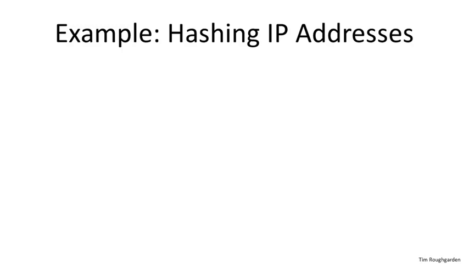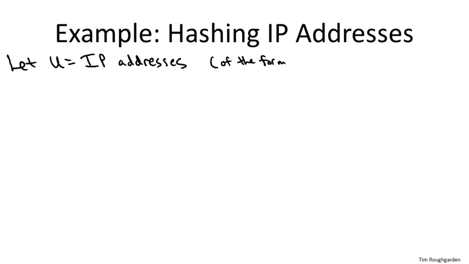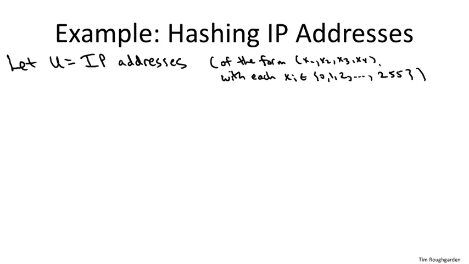So in this example, I'm going to focus on IP addresses, although the hash function construction is general, as I hope will be reasonably clear. And as many of you know, an IP address is a 32-bit integer consisting of 4 different 8-bit parts. So let's just go ahead and think of an IP address as a 4-tuple, the way you often see it. And since each of the 4 parts is 8 bits, it's going to be a number between 0 and 255. And the hash function we're going to construct, it's really not going to be so different than the quick and dirty hash functions we talked about last video, although in this case we'll be able to prove that the hash function family is in fact universal.